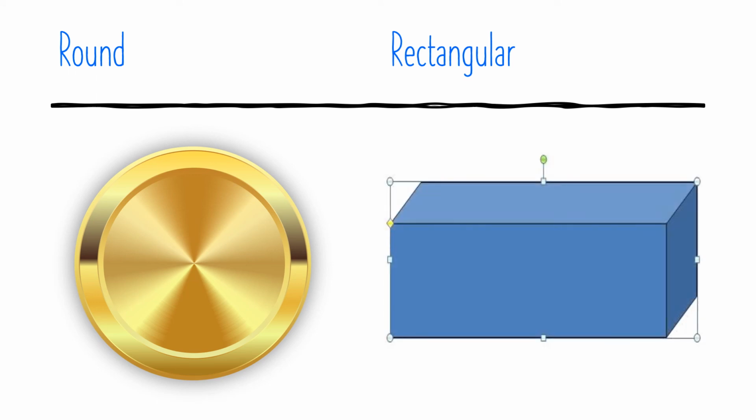Round. Rectangular. Square. Straight. Triangular.